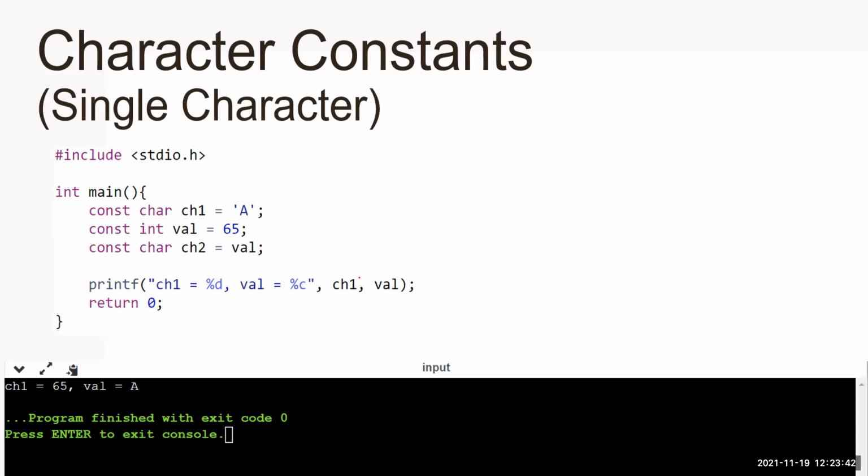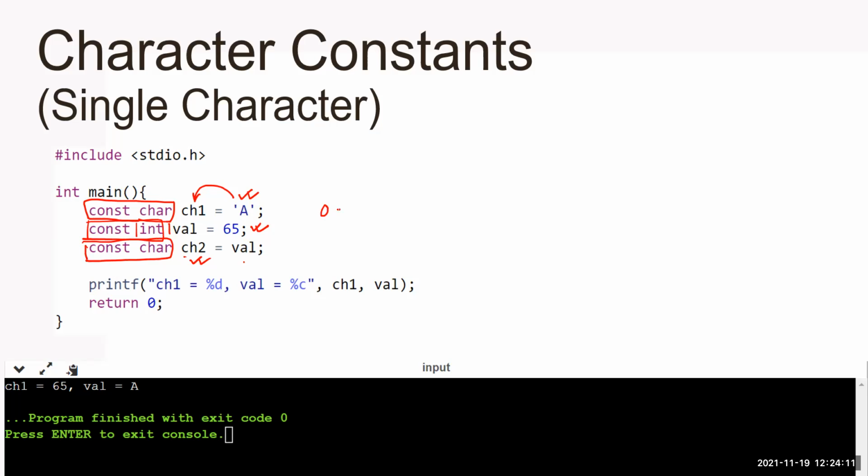So see here the relation between a single character and an integer. I have taken a character constant 'a', and the value has been assigned to ch. The type of ch is a character. 65 is an integer constant, correct? Assigned to an integer variable val. You can check val, and it is of type integer. Now I have declared another character variable, ch2, and I have assigned val.